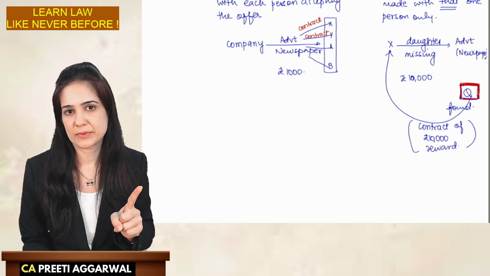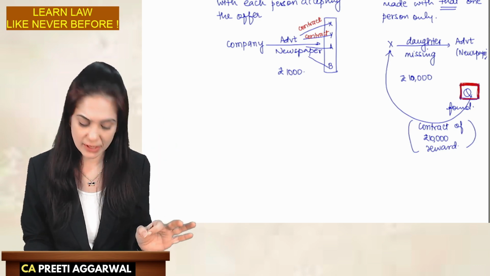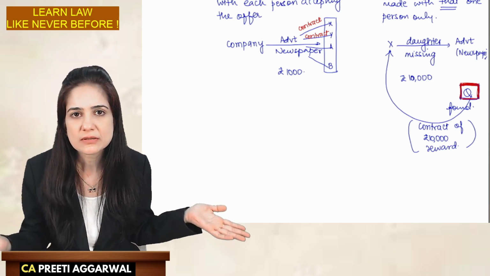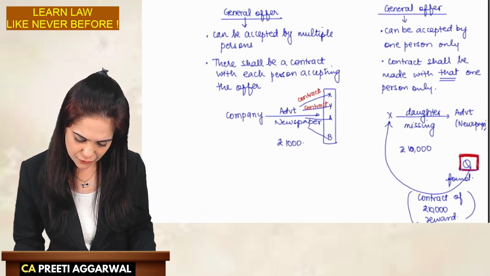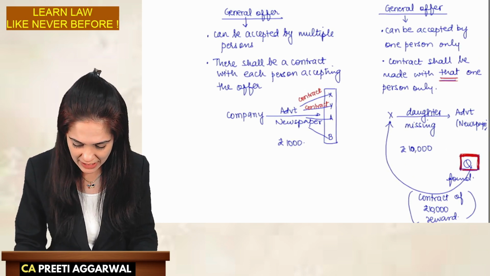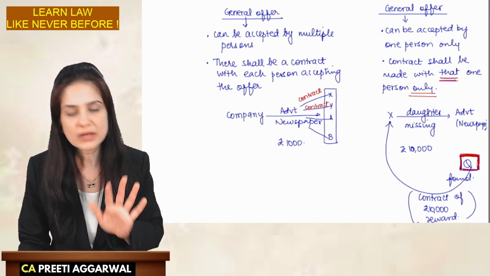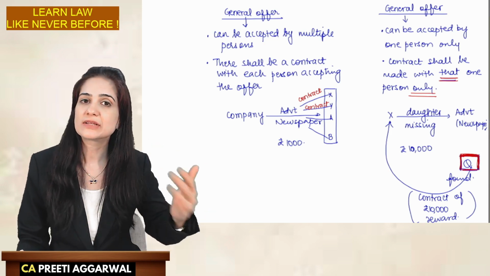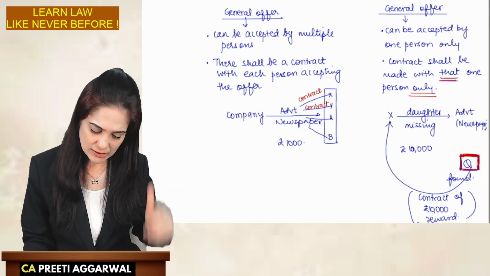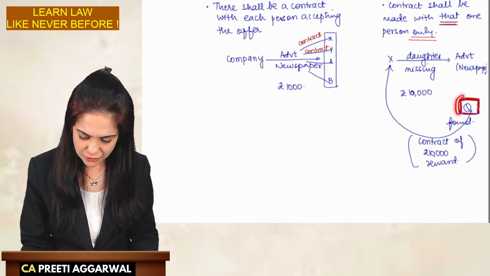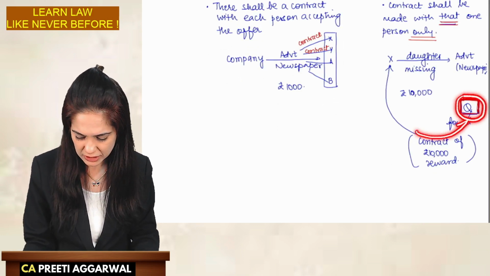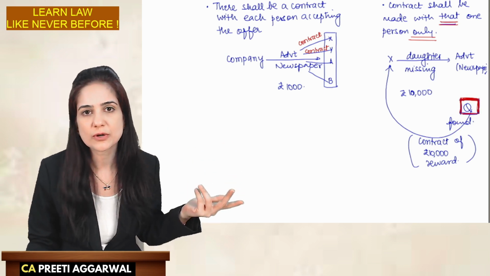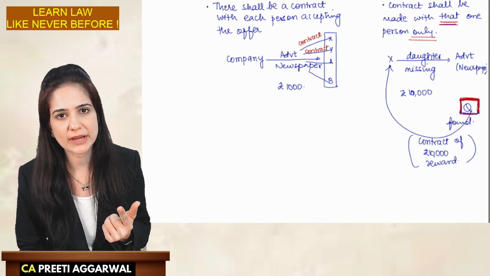Once the contract is made, there cannot be a contract with any other person. So once the daughter is found, contract is made, he will get the reward of 10,000. Now R, S, T cannot say we have also found your daughter. Only one person can find the daughter, right?